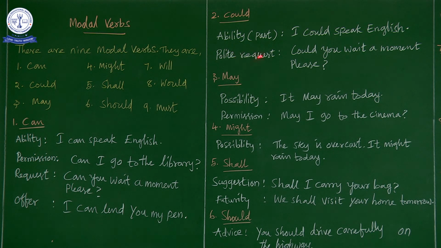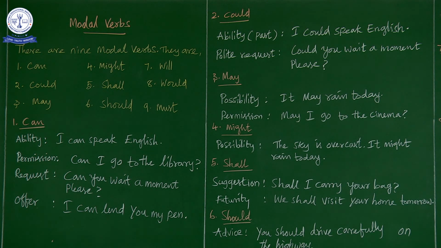Next, polite request. What is this polite request? That is more kindness, more humbleness. Asking a request in a more humble manner, that is a polite request. So there is a much bigger difference between can and could when you use this request. Because here request is just a request, that's all. But when you use could, it is more polite. So polite request: could you wait a moment please?